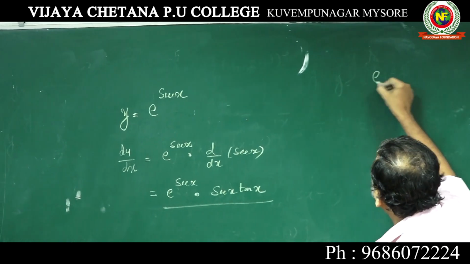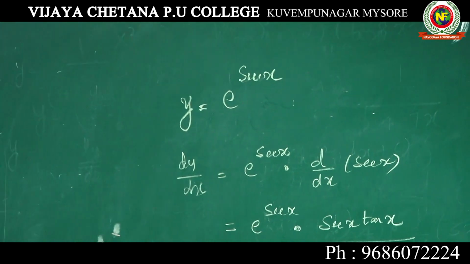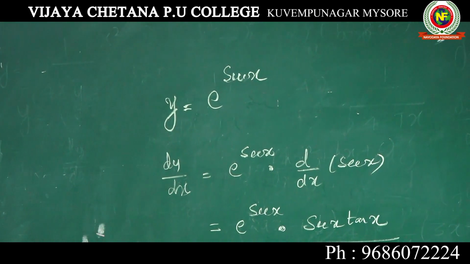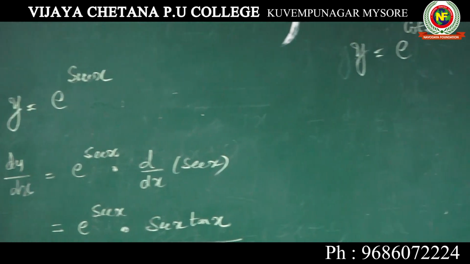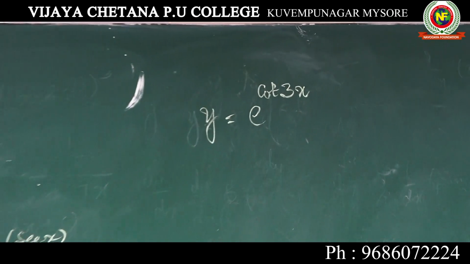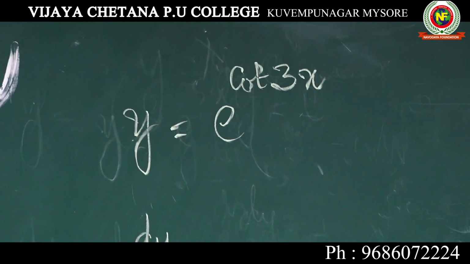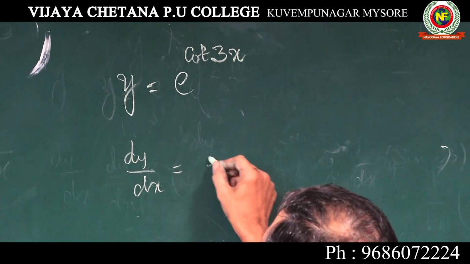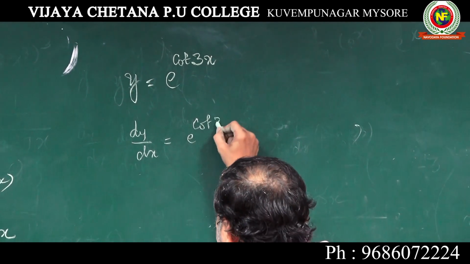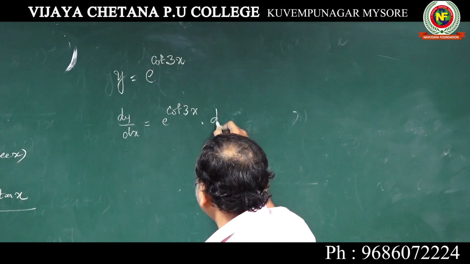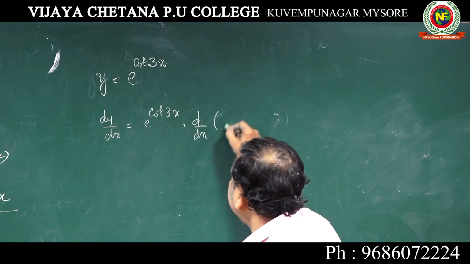E to the power of cot 3x. Okay, you can take e to the power of cot 3x. When you differentiate, this is x, dy by dx is equal to e to the power of cot 3x as it is, e power x into d by dx of cot 3x.